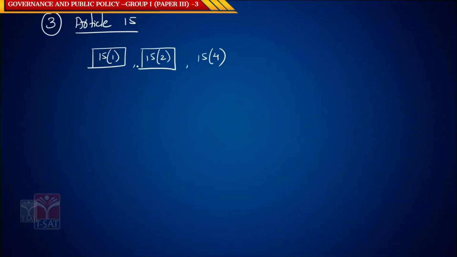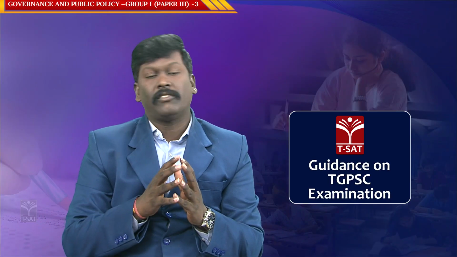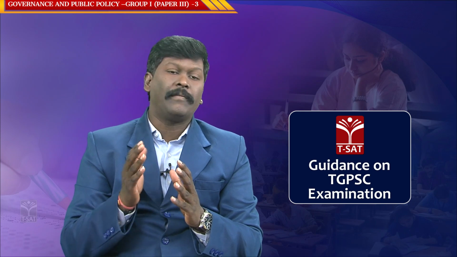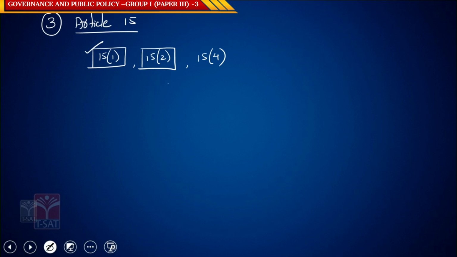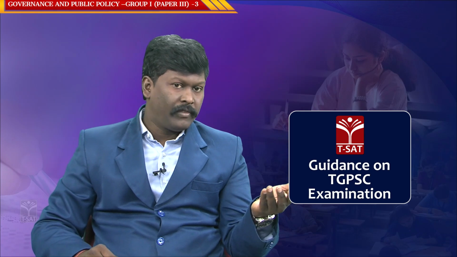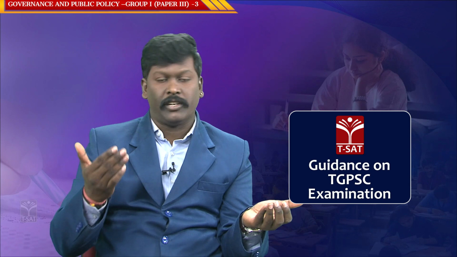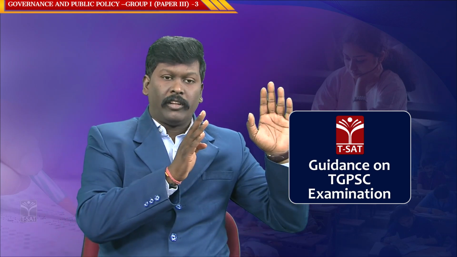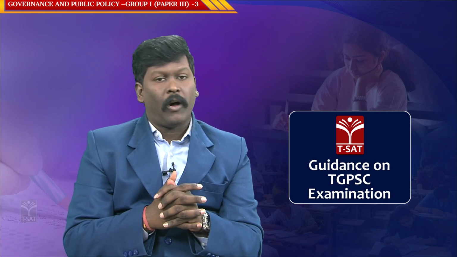The second one is Article 15 clause 2. Now what is Article 15 clause 2? It says that a citizen shall not discriminate against another citizen only on the basis of religion, race, caste, sex and place of birth. Caste is very important for us. If you look at 15 clause 1 and 15 clause 2, 15 clause 1 talks in terms of the state. The state shall not discriminate. 15 clause 2 talks in terms of the citizen. A citizen shall not discriminate. Both the state as well as the citizen shall not discriminate against any other person on this basis.